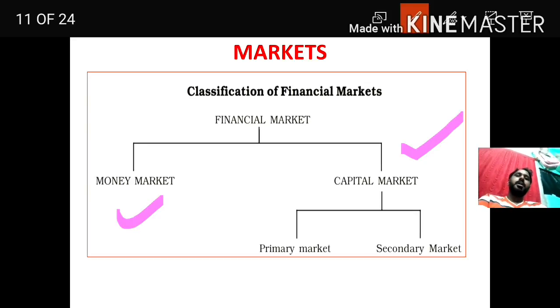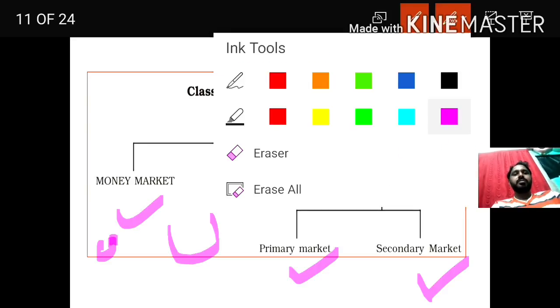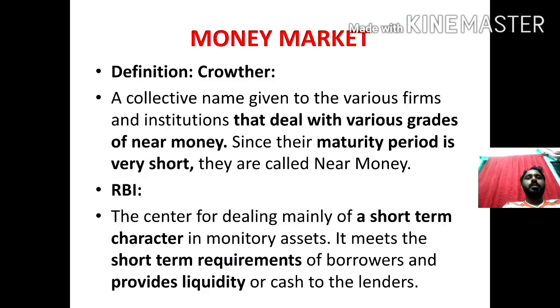The money market is again divided into two types: one is the organized money market, the other is the unorganized money market. We will see about the money market later on. Now come to the capital market. This capital market is also divided into two types: one is the primary market, the other is the secondary market. We are going to discuss the money market.